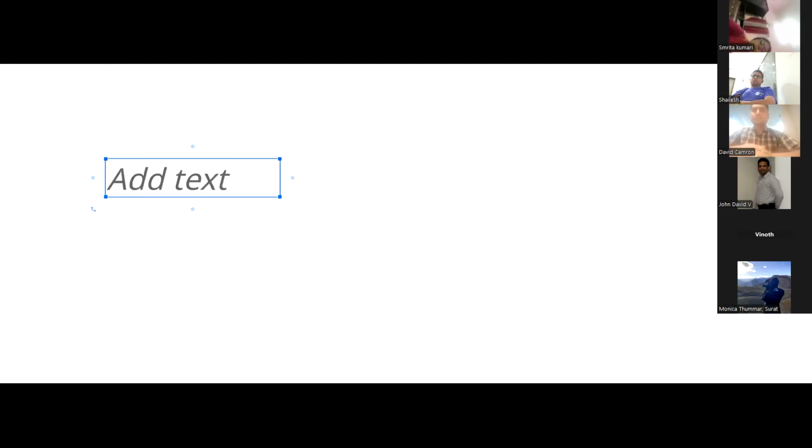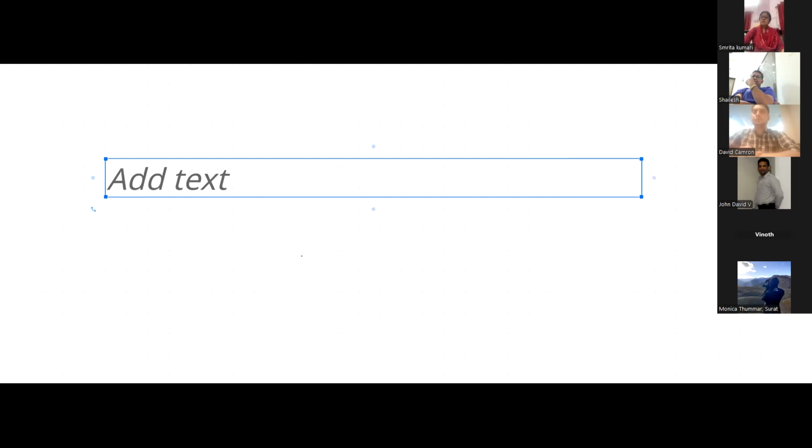I hope the whiteboard is visible. Look, the verbs that end with S, O, X, CH. With all of these, what do we add? Add ES.